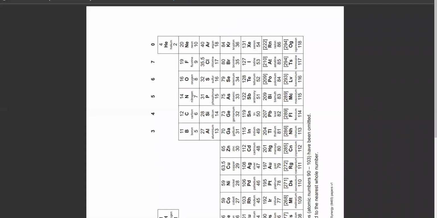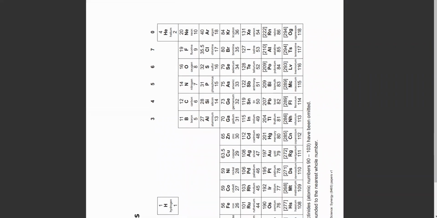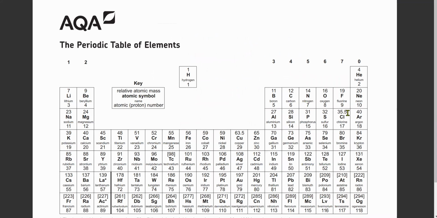Now, in that discussion about isotopes, I had told you that there are different versions of the same element, and I told you that, for example, chlorine is 35.5. In reality, there is no chlorine that's 35.5. Chlorine is either 35 or is 37. I mean, the masses that are given over here are averages.